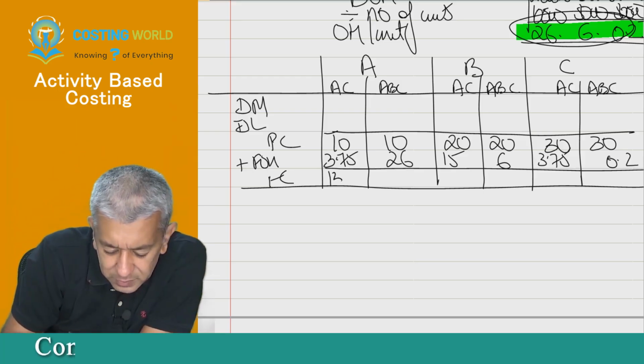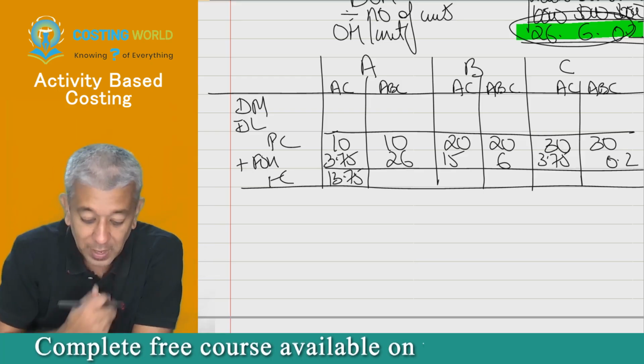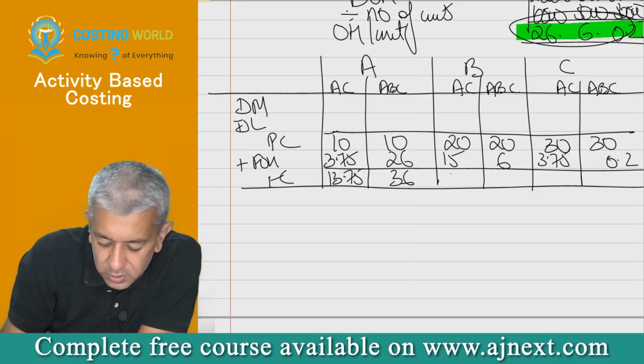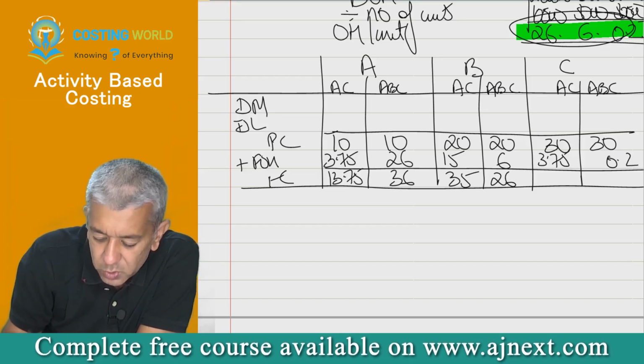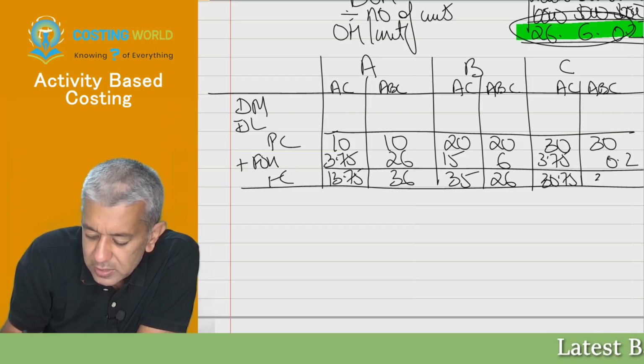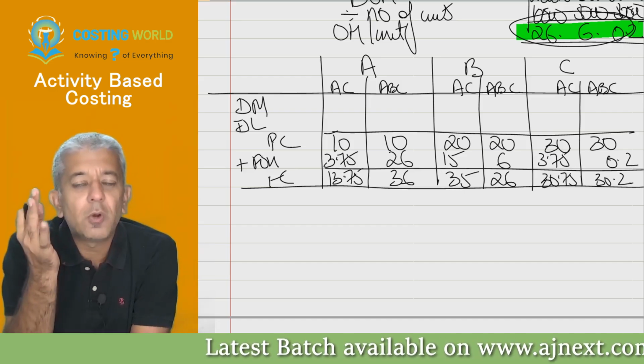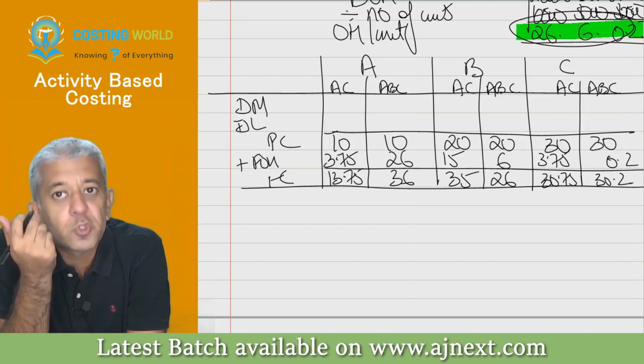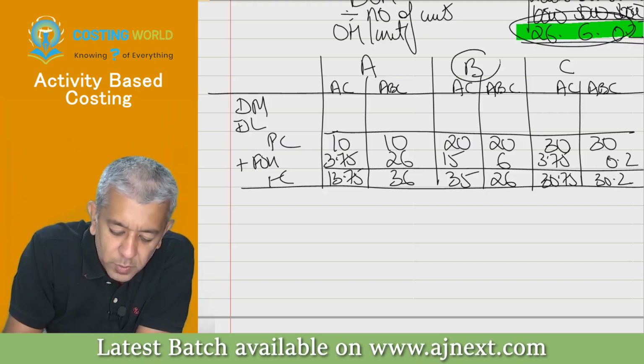So obviously, this is my cost, this is the competitor's cost. This is my cost, this is the competitor's cost. This is my cost, this is the competitor's cost. Obviously, out of 3 products, 2 products will not be sold at all. And which will those be? Product B and product C.